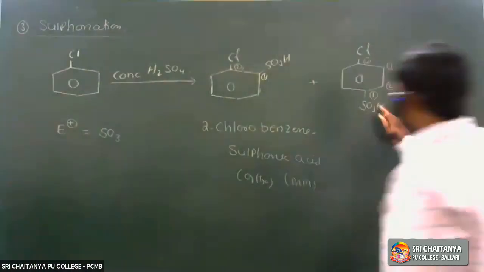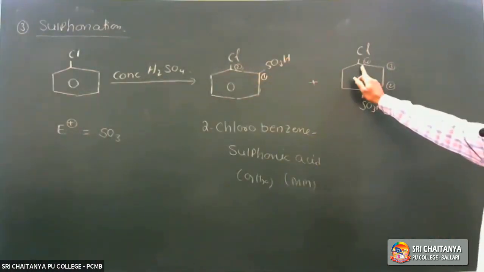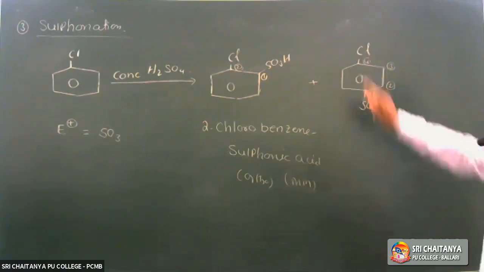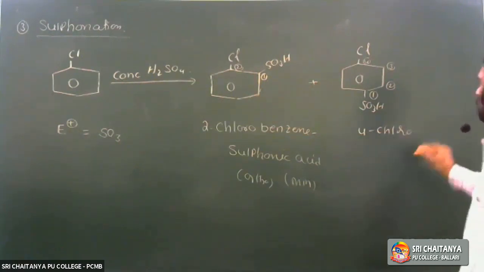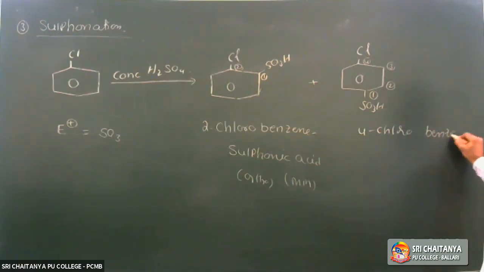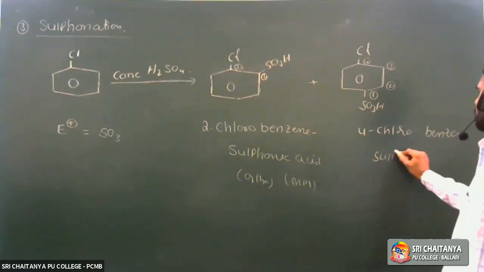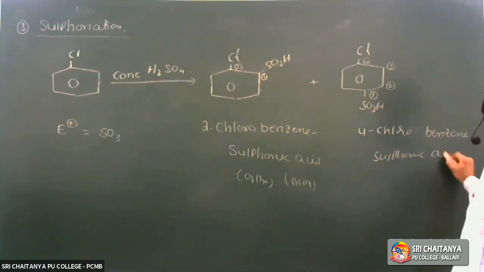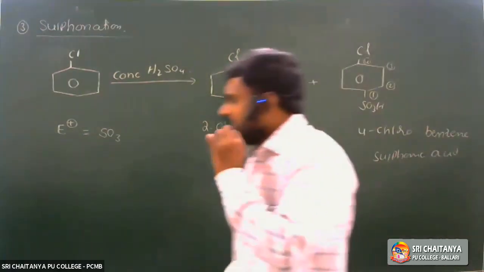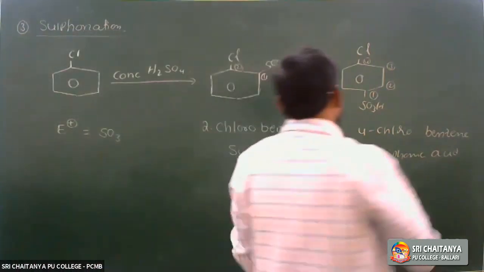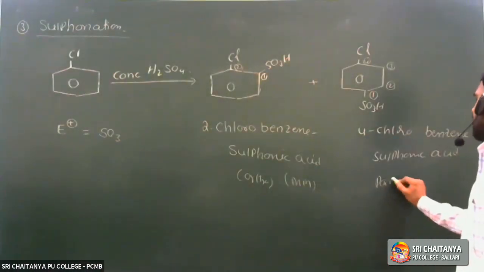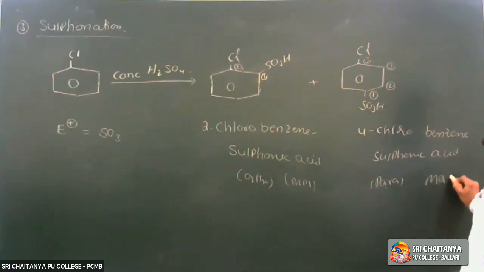Next one, what is the IUPAC name of this compound? The sulfonic acid group is present, and the Cl atom is present at the fourth position. So it is 4-chloro benzene sulfonic acid. What is the major product? 4-chloro benzene sulfonic acid is the major product because it is the para isomer.